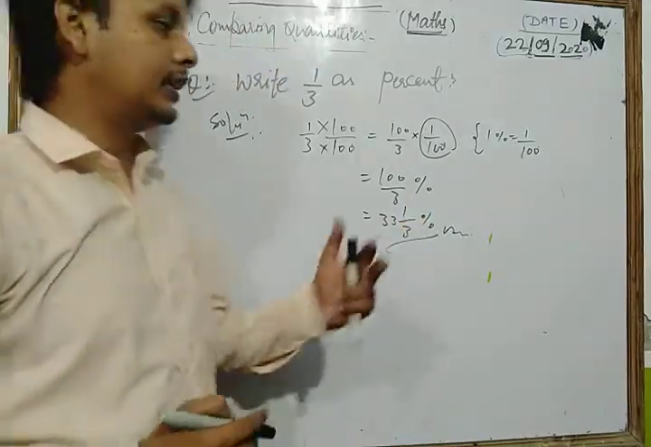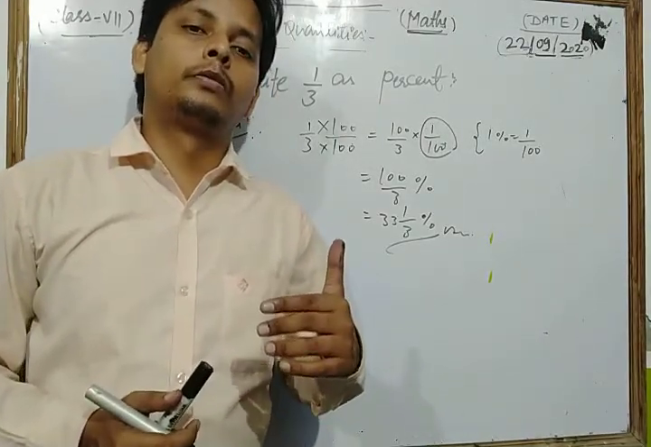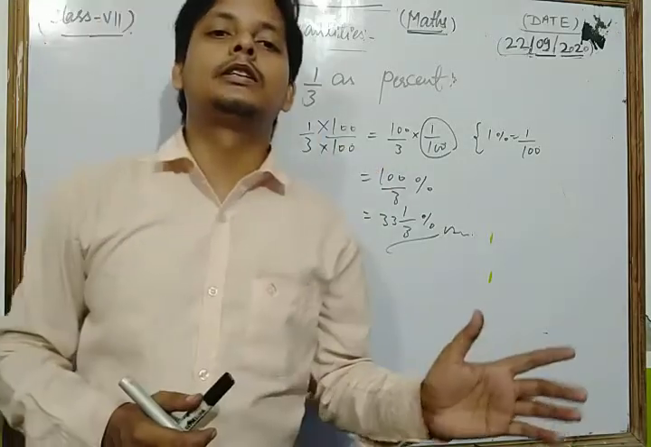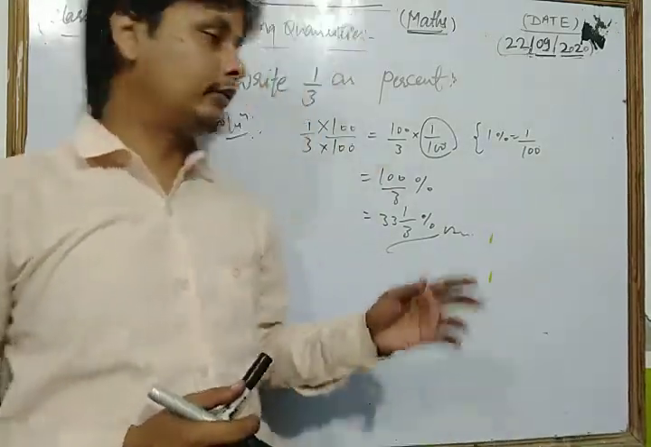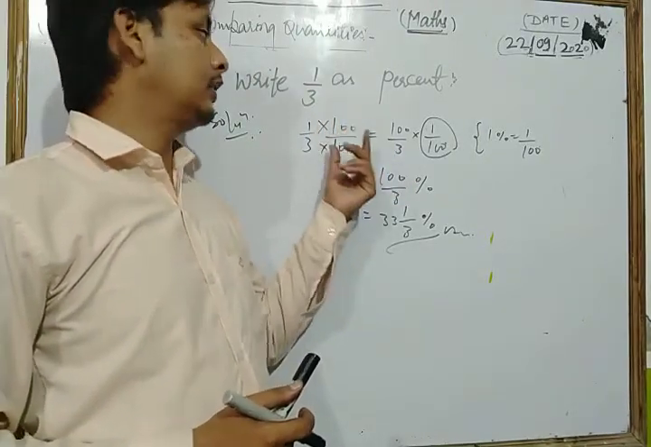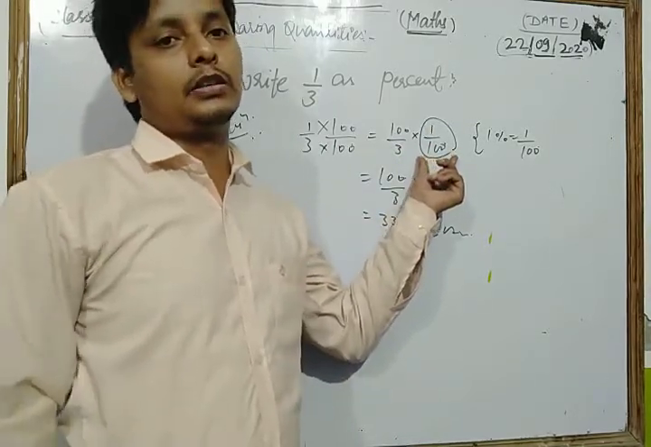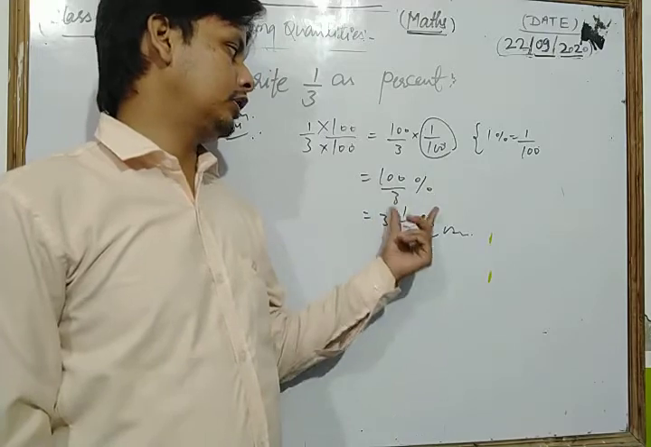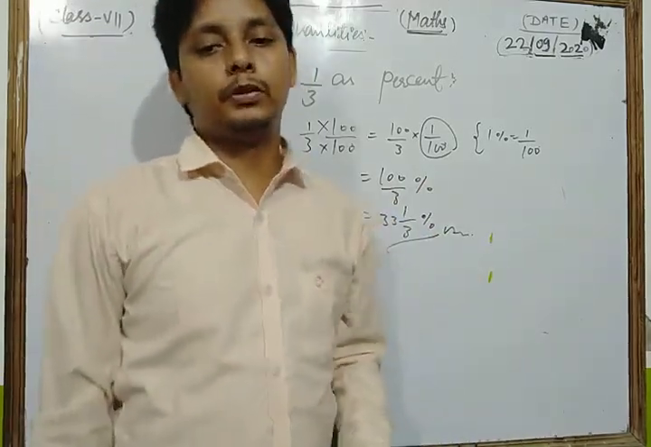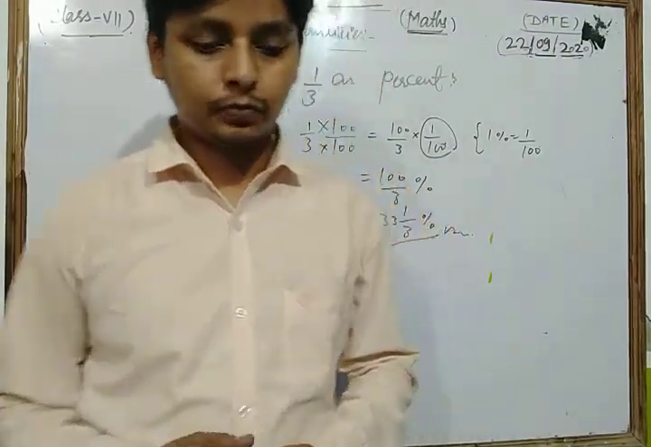So thus student, in converting any fractional number into a percentage, first you must multiply both the numerator and denominator by 100. After that we multiply the numerator, and we can write 100 upon 3, and 1 upon 100 we can write as 1%. So we can write 100 upon 3%, or we can write 33 1 upon 3%. This is the concept to convert any fractional number into a percentage.